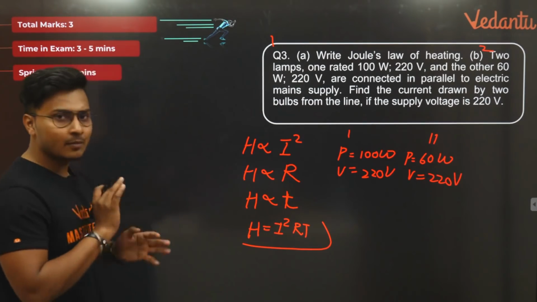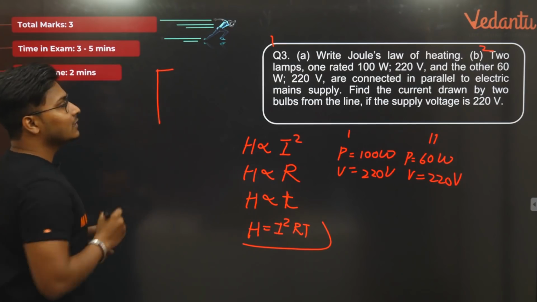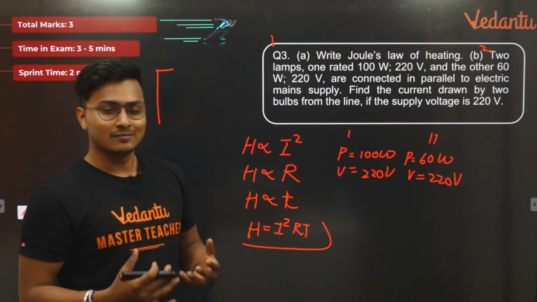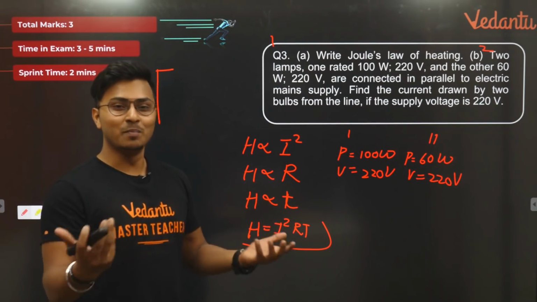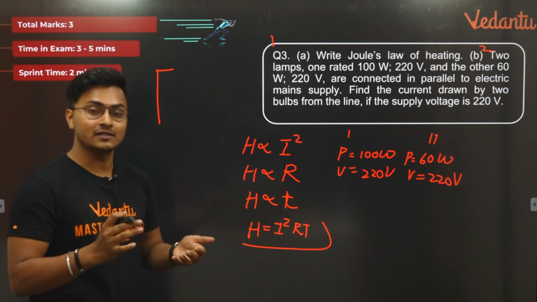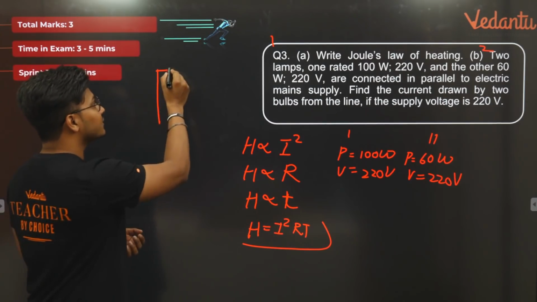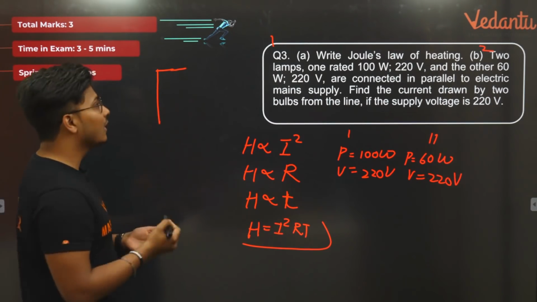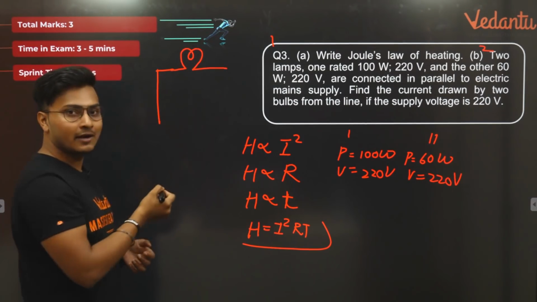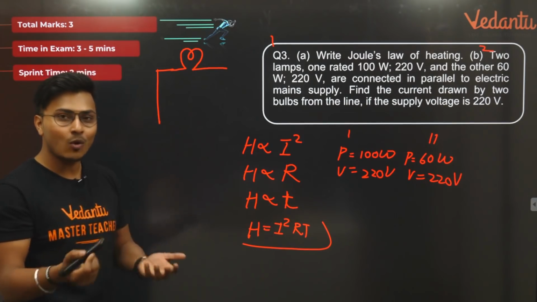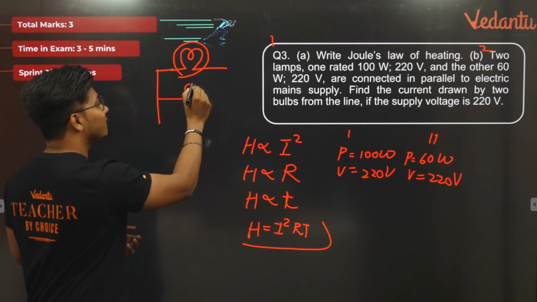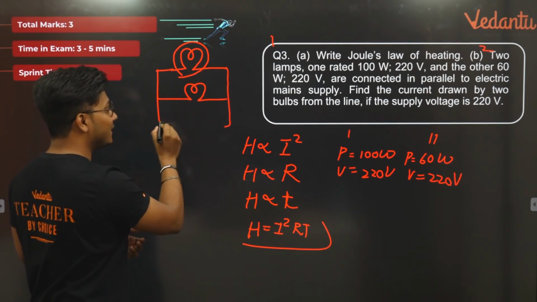So there are 2 bulbs, let's quickly make a diagram. Now I always say that electrical bulbs are the most romantic equipments in the electrical energy system. The reason is, what is the symbol of electrical lamps or bulbs? It's nothing but this. Look at that. It looks like a heart, isn't it? I have no idea who invented this, but it looks like a heart. That's why I said it's the most romantic. Anyways, if you guys got offended, I'm really sorry about that. I believe no one got offended.